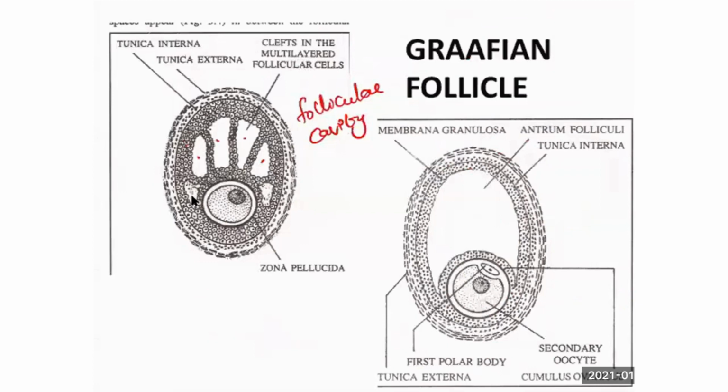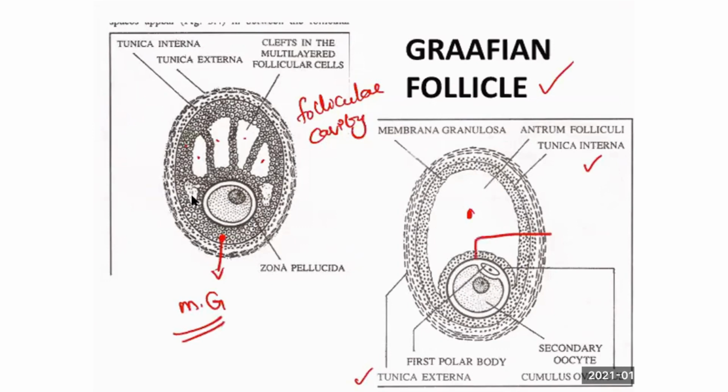So remember, the ovum, the oogonium, is pushed to the lower down. At one end it comes. Now you see a larger cavity is formed. And I said, what is the outer covering of the oogonium? It is called the zona pellucida. So this follicle, which has a normal architecture, is called the Graafian follicle, which has 2 coverings, tunica interna and tunica externa. What is this cell? We said membrana granulosa cell. This cell is called the membrana granulosa cell.